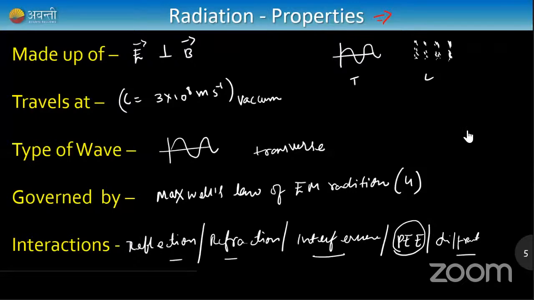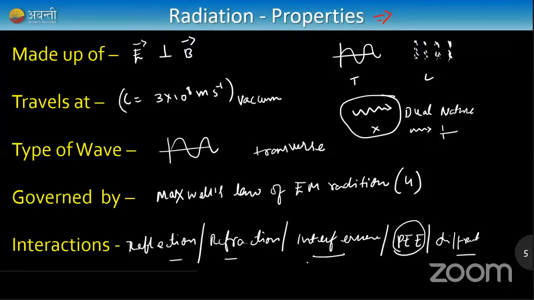Photoelectric effect. So what's happening here is there is something called dual nature. A packet, just a small quantum of X-ray, can cause the photoelectric effect. I'm not talking about the photon here, I'm just talking about radiation. But usually a photon can behave as a wave as well as a particle. They have both properties, so we call it dual nature. There's a separate chapter on this. We'll come back to dual nature and see how light can be thought of as a wave and also as a particle.